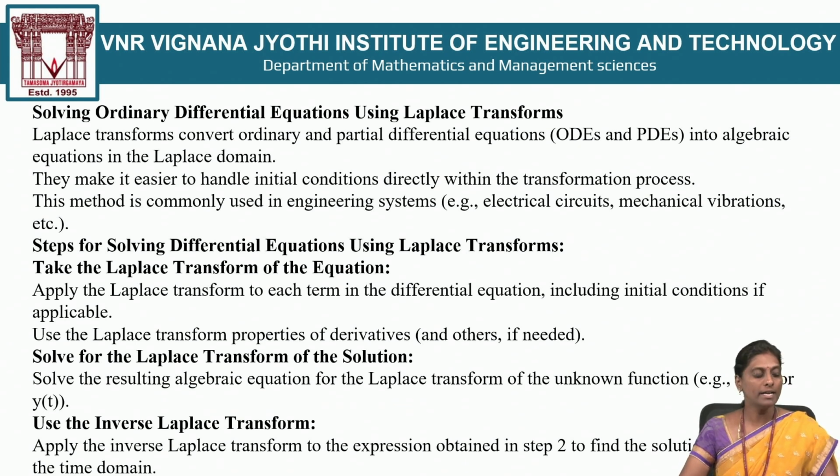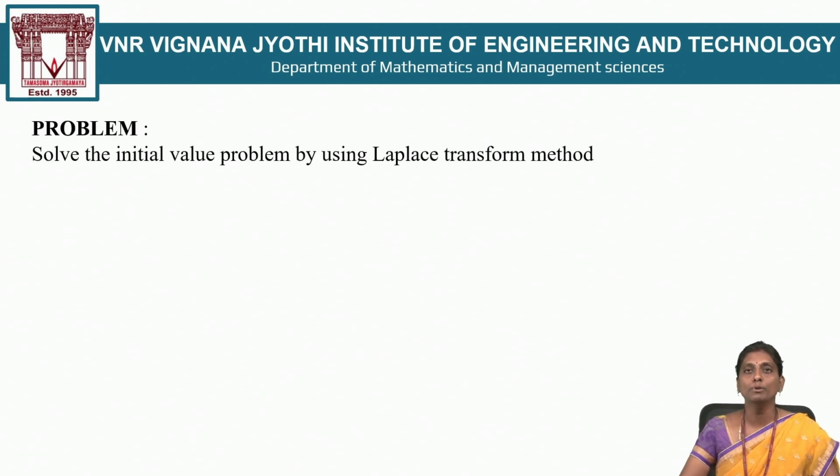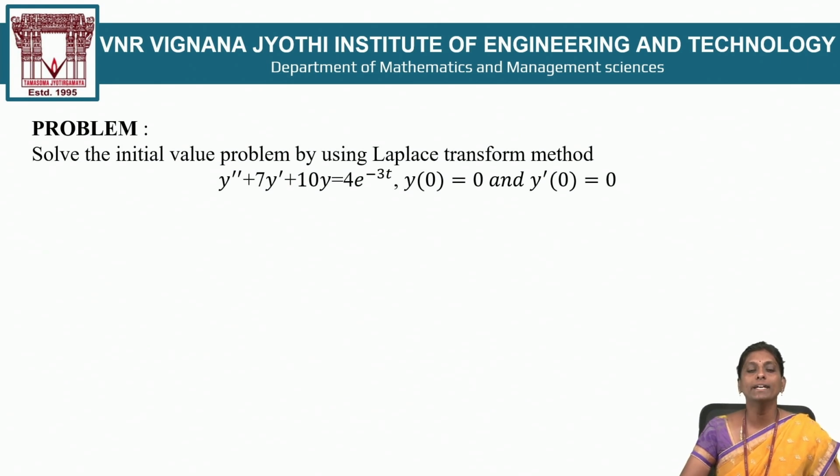Let us discuss one example on ordinary differential equations. Here I take one simple problem for solving an ordinary differential equation. You observe that I consider a second order differential equation with initial conditions: y double dash plus 7y dash plus 10y is equal to 4 times e power minus 3t. This is a second order differential equation with initial conditions y of 0 is equal to 0 and y dash of 0 is equal to 0. So you may have a doubt: madam, this differential equation can also be solved by the technique for second order differential equations.